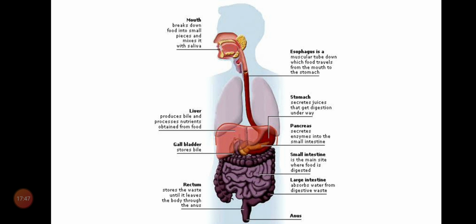And next one, there is another gland that lies under the stomach, that is pancreas. Pancreas is another digestive gland. So, how many glands are there? Three types of glands are there. Salivary glands, liver, pancreas. These three glands secrete digestive juices. These digestive juices help in digestion.